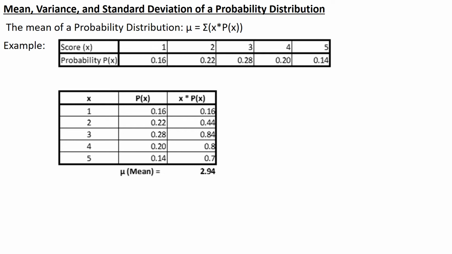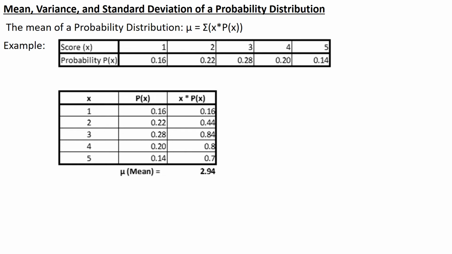Now, on the top part, what I have here is a score of 1 through 5. This is actually the same scores as the industrial psychologist for those 150 individuals. Remember, 16% scored a 1, 22% scored a 2, 28% scored a 3, 20% scored a 4, and 14% scored a 5. I've taken that same data, that 1 through 5, and their scores, and put it in these two vertical columns here.